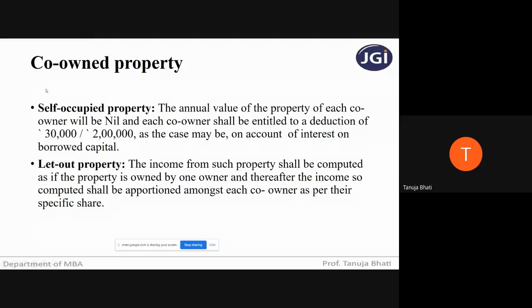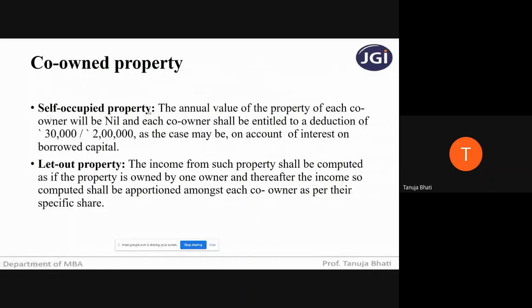Next, we have seen what is going to be the annual value in case of one self-occupied property, and in the case of more than one self-occupied property. Now let us see what if it is co-owned property. What does it mean by co-owned property? Where the property is owned by more than one owner, it is called co-owned property. So what is going to be the annual value in case of co-owned property?